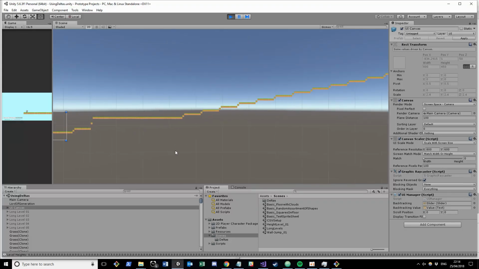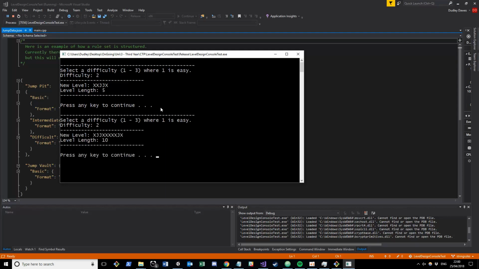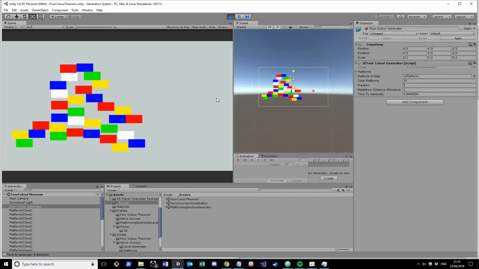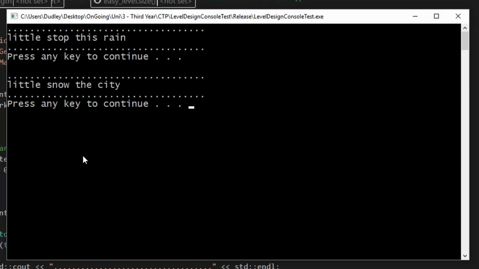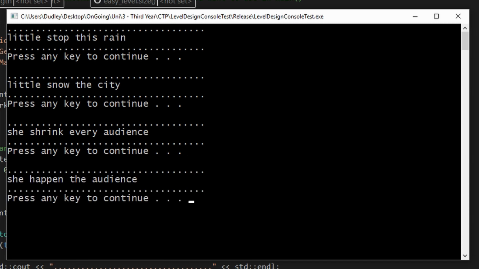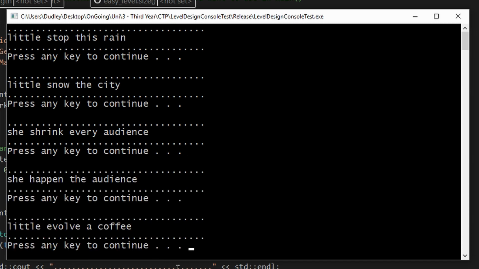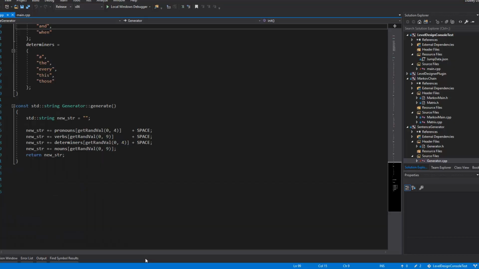The aim of this project was to investigate automated level design techniques through the development of multiple prototypes. The sentence generator automates level design by defining sections of platformer game levels in one or two words. New sentences are procedurally generated using a parse tree.